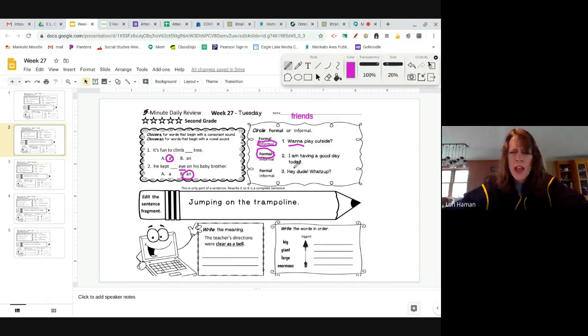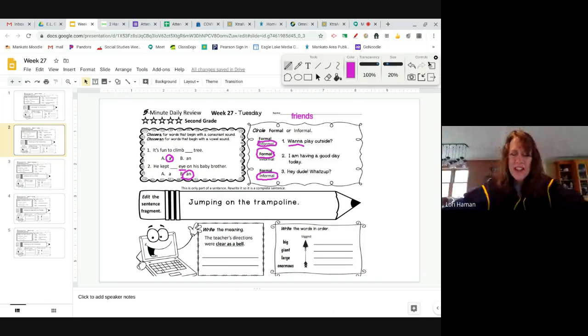It says, "Hey, dude, what's up?" Obviously, that's the type of talk you would say to a friend, right? You probably wouldn't go up to an important grown-up and talk to them so casually and familiarly in this way. So this is an informal way of speaking. "What's up?" is kind of a made-up way to ask somebody, "What are you doing? What's been going on?" Right?